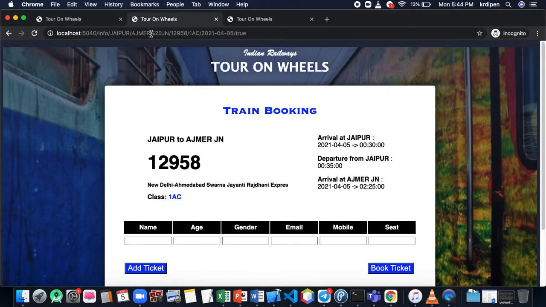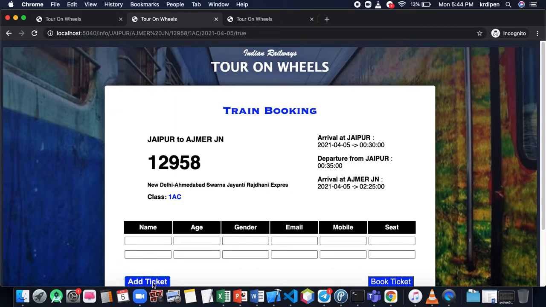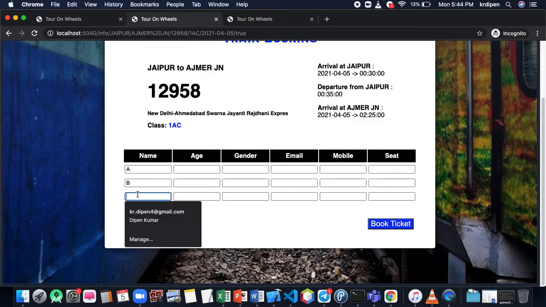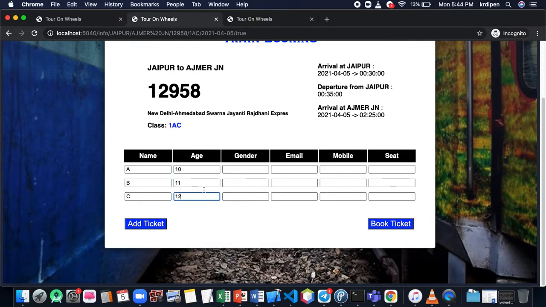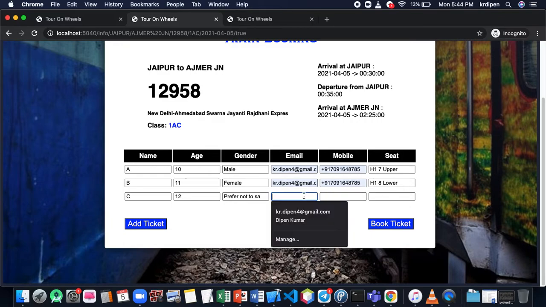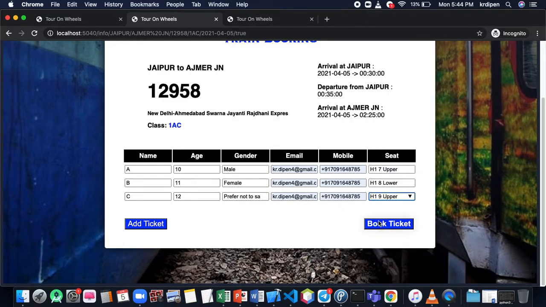So this is all. We can search trains between stations, we can book our ticket, we can inquire about our ticket, we can cancel a ticket, and we can book multiple tickets at the same time. I mean, suppose persons A, B, C, ages 10, 11, 12, gender male, female, prefer not to say, and the same email ID.